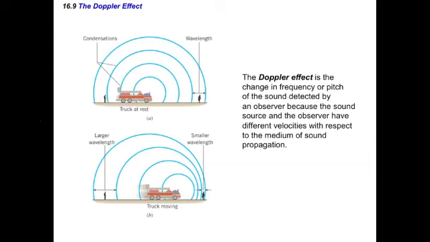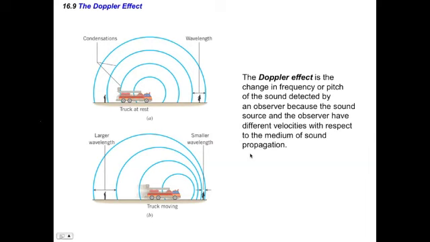The source is now moving, and so this causes a compression of the waves in front to create a smaller wavelength, and a larger wavelength in the back as the source moves away. A smaller wavelength, from our wave speed equation, indicates a higher frequency that is heard, and a larger wavelength indicates a lower frequency. And so there's an inverse relationship between the two of those.